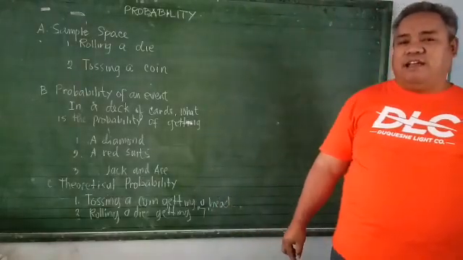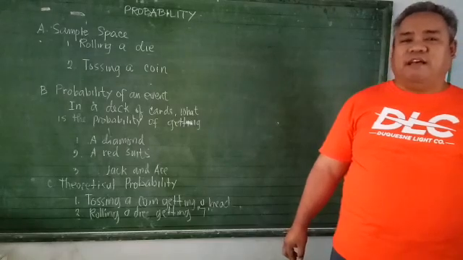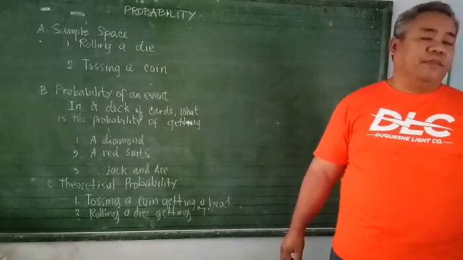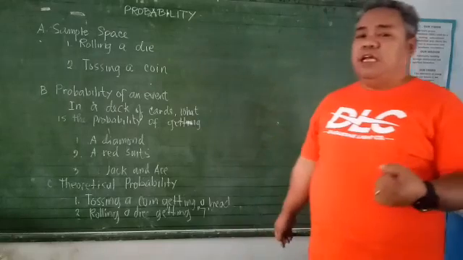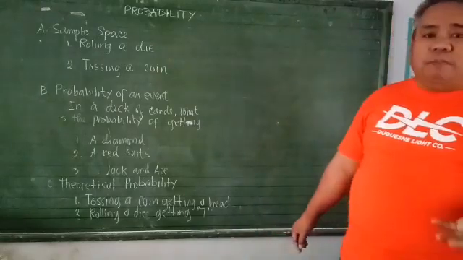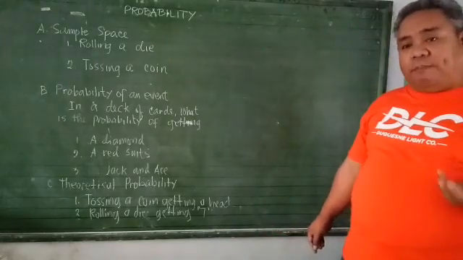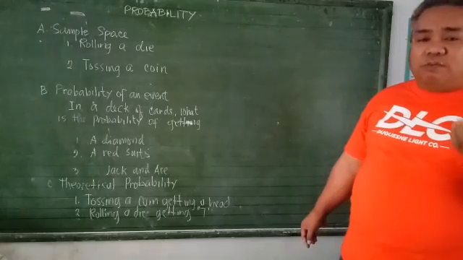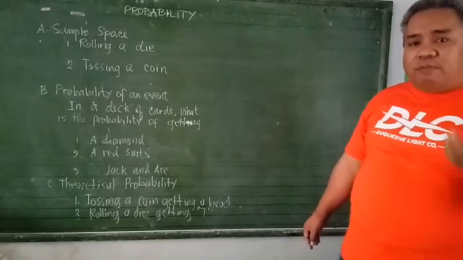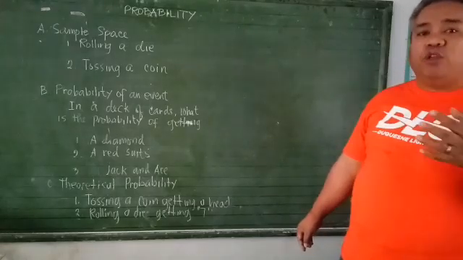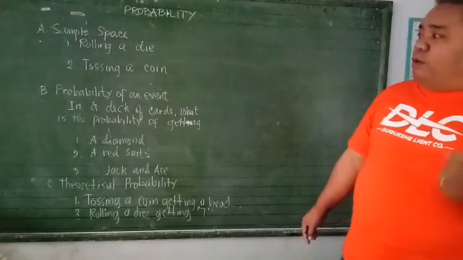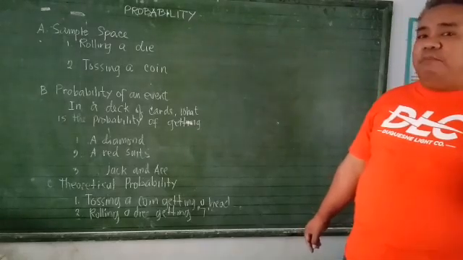Today, we're going to discuss the 13th chapter of your mathematics subject, which is probability. So again, what is a probability? Probability is the possibility of anything or an event to appear. So it means that when you say probability, there's a chance for a particular thing to appear or to come out. Now, what are the things that we're going to consider in studying probability?